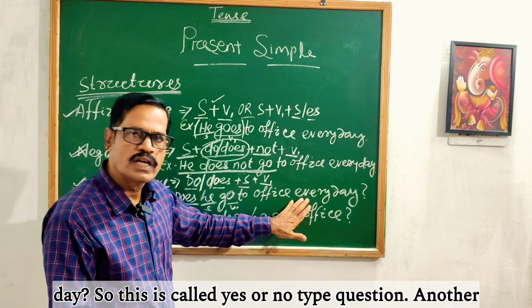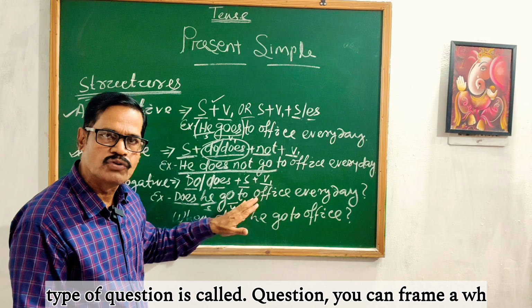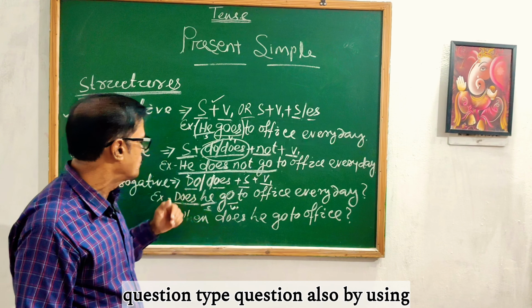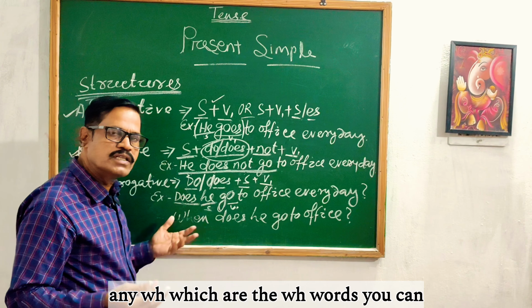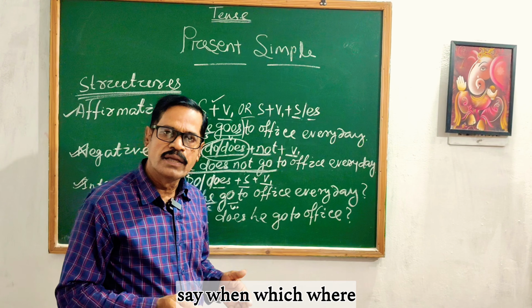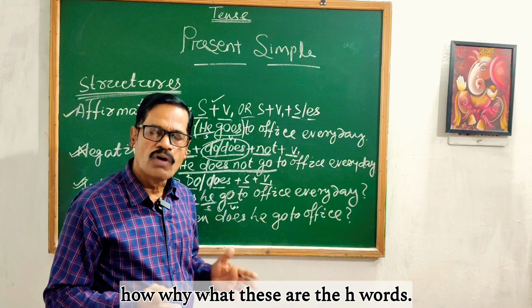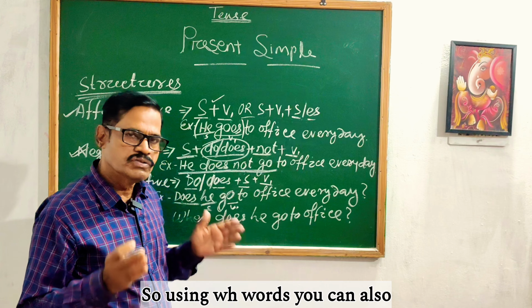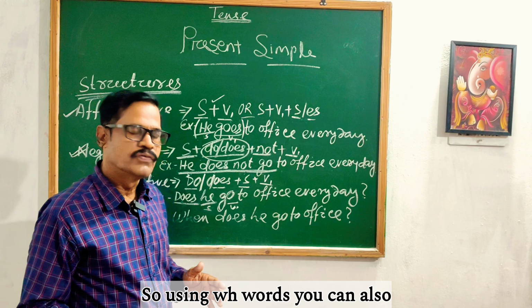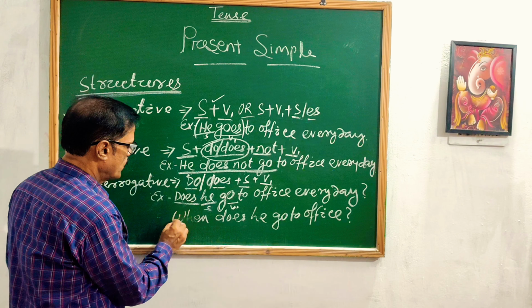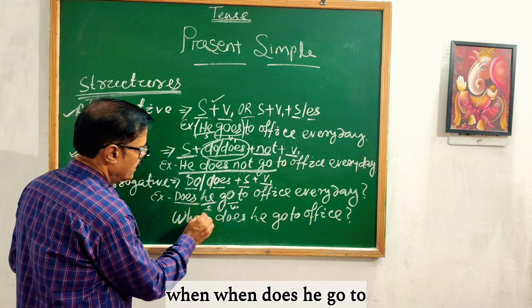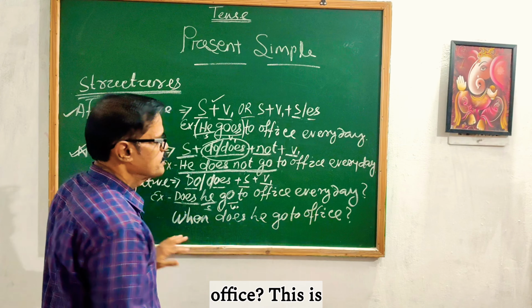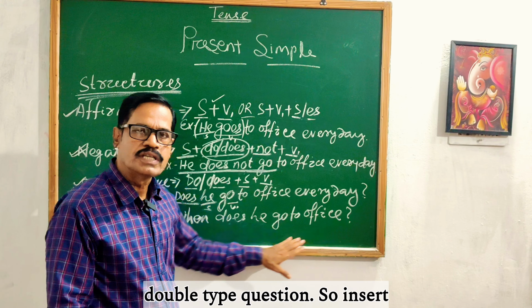So this is called a yes or no type question. Another type of question is called a WH type question. You can frame a WH type question also by using any WH word. Which are the WH words? You can say when, which, where, how, why, what. These are the WH words. So using WH words you can also frame a question. That is, you see, when does he go to office? This is a WH type question.